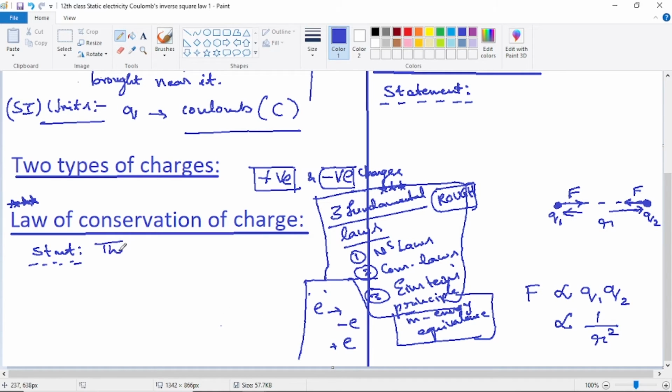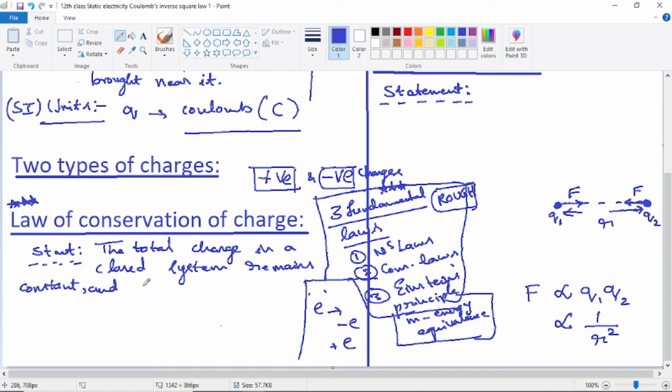So the total charge in a closed system. Closed system means like a closed room or a closed enclosure. Total charge in a closed system remains constant, just like total energy remains constant in a closed system, and total mass remains constant. The statements are identical whether it's conservation of charge, mass or energy.